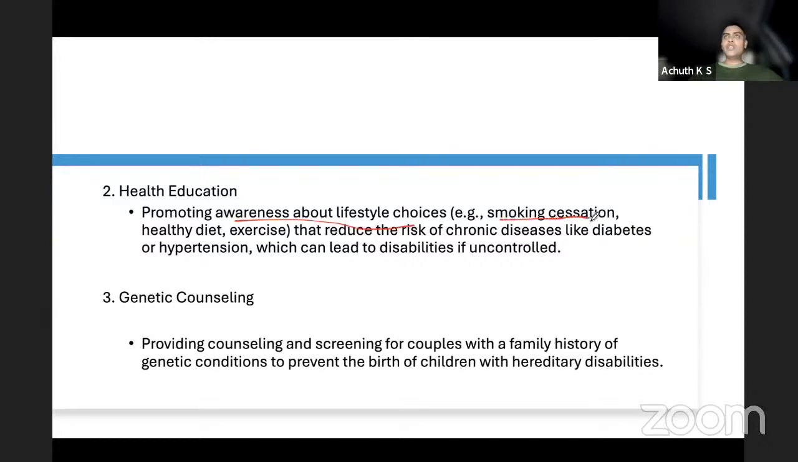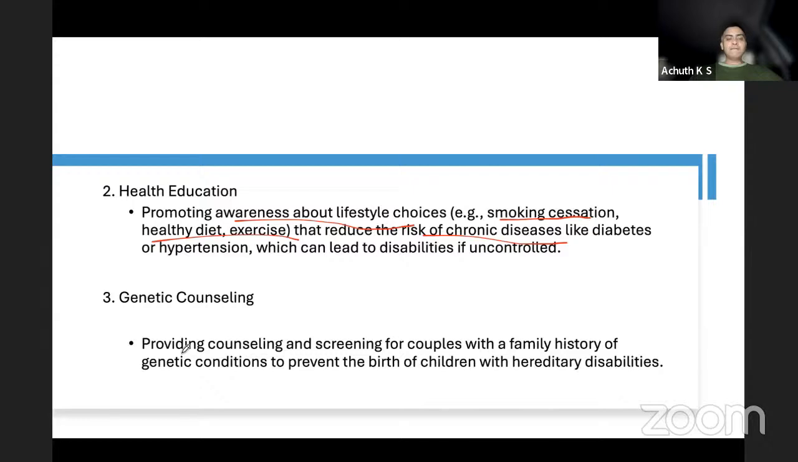Cessation of smoking during pregnancy, providing a healthy diet and good exercise during pregnancy, not over-exercise or very strenuous physical activity, which again depends on more nutrition requirement. All these things can reduce the risk of chronic diseases. And genetic counseling.